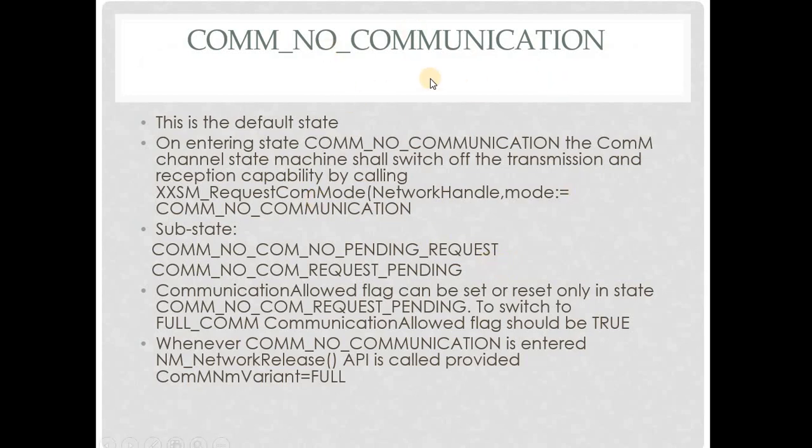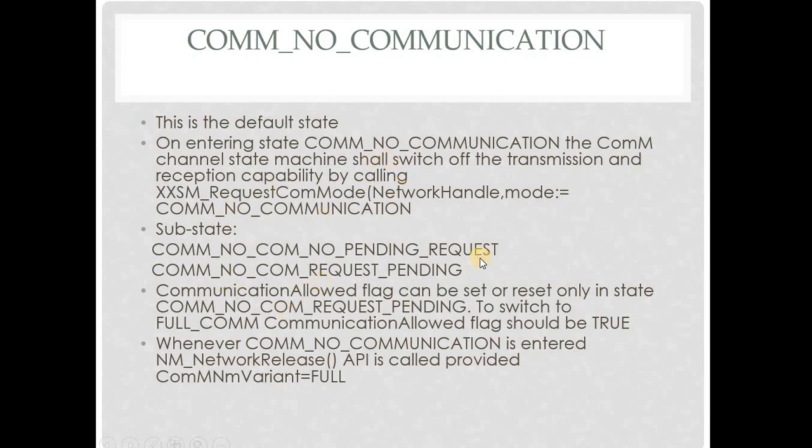Okay, COMM no com. This is the default state. On entering this particular state, as we saw earlier, transmission will be switched off, and reception also will be switched off. This is done by calling the CAN SM request, if it is a CAN channel. If it is a FlexRay channel, it is called FRSM. Depending upon the bus channel, the corresponding bus SM request COM mode will be called, and the CAN SM module will be informed about the no com request. From there, CAN SM will switch off the transmission and reception.